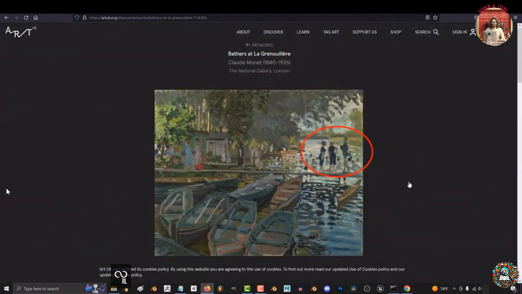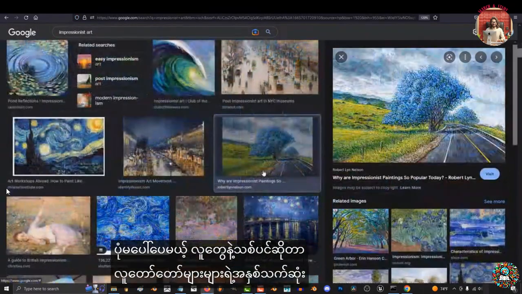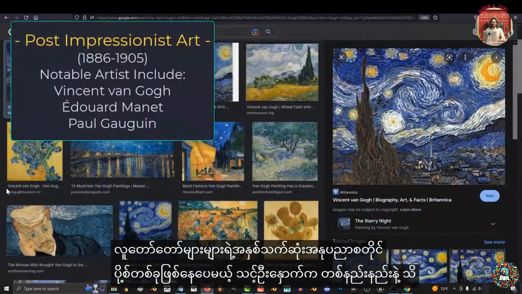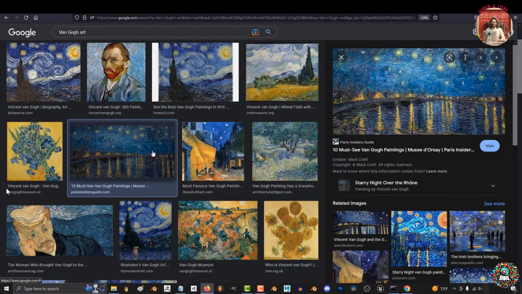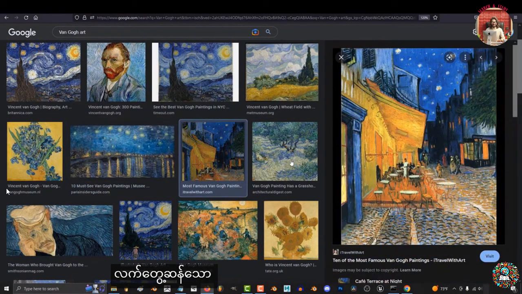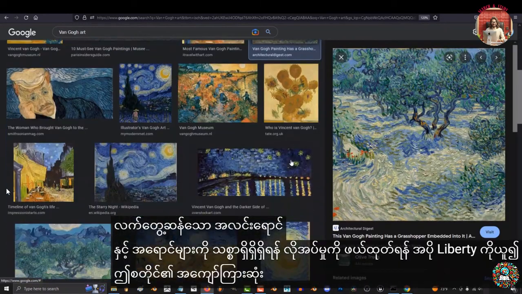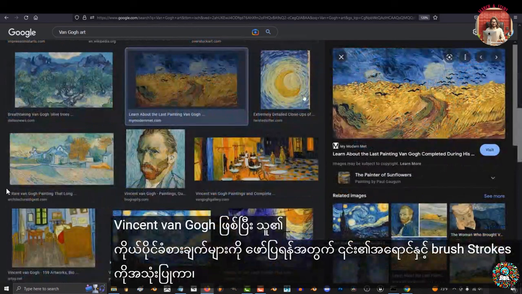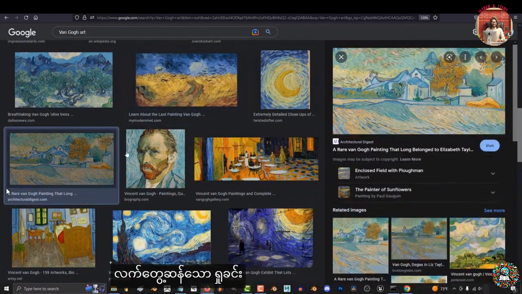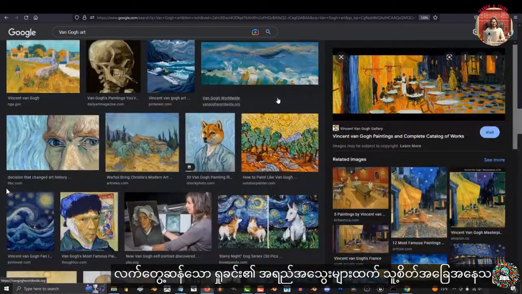But somehow your brain knows that these are people, and that's a tree, even though people and trees don't look anything like that. This is a lot of people's favorite art style. Post-Impressionism. This was similar to Impressionism, however, it took the extra liberty of removing the need to stay faithful and true to realistic lighting and colors. The most famous of this style was Vincent van Gogh, who used his color and brushstrokes to convey his own emotions and the state of his mind, rather than the qualities of the actual landscape he was painting.